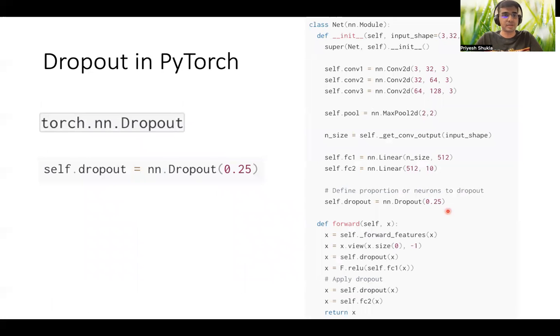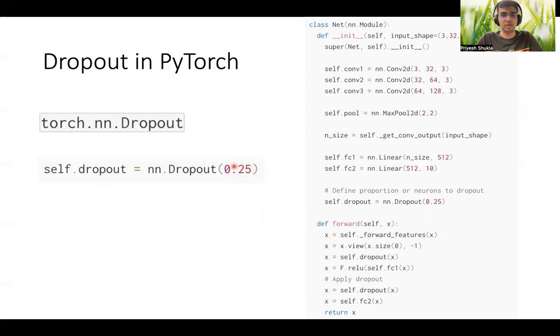In PyTorch, there's a particular class called torch.nn.Dropout that provides a dropout layer, which we can define in this particular way. The argument of which is the dropout probability. It could be any number, 25% or 50%. That is, in this particular case, 25% of neurons are dropped off from a particular layer.